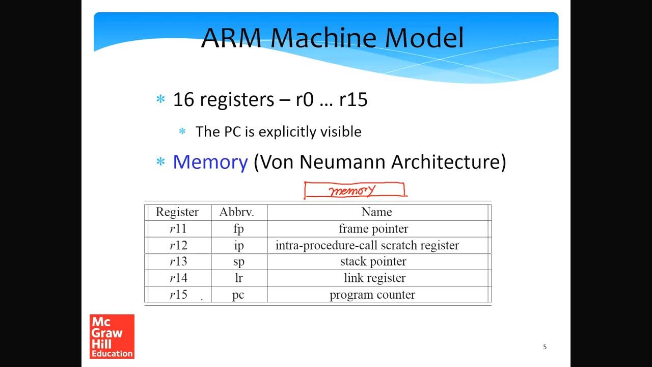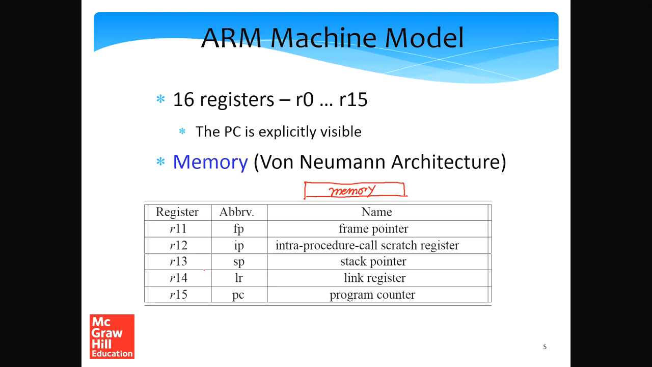R15 is the program counter, so it's referred to as either R15 or the PC. R14 is the link register. You can also think of it as the return address register. R13 is reserved for keeping the stack pointer, or SP.